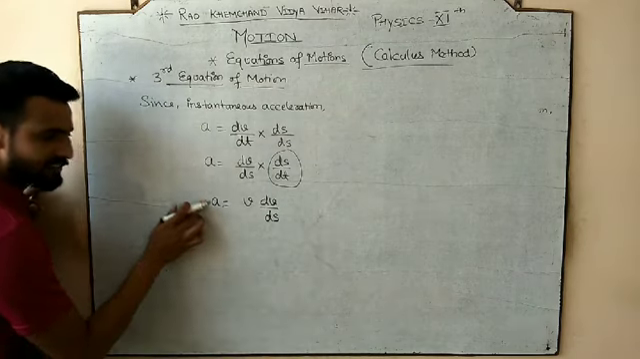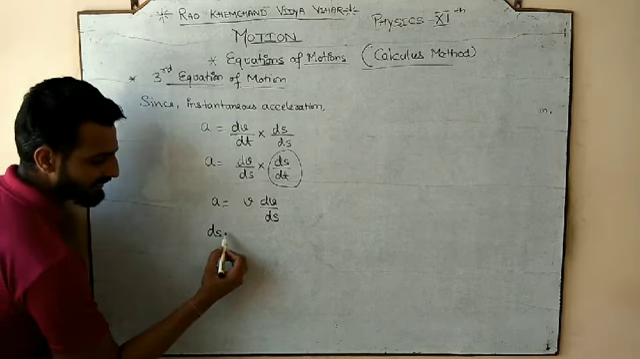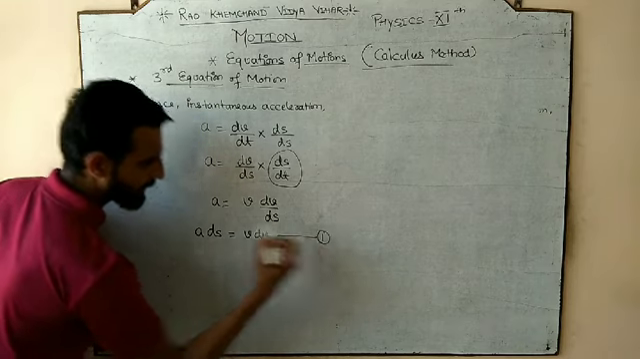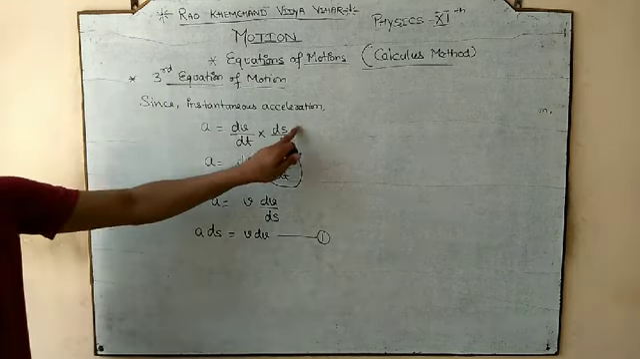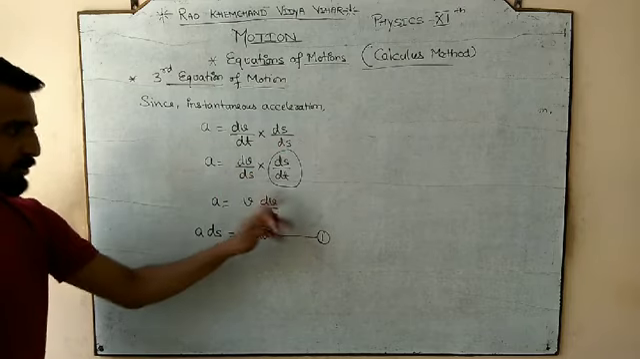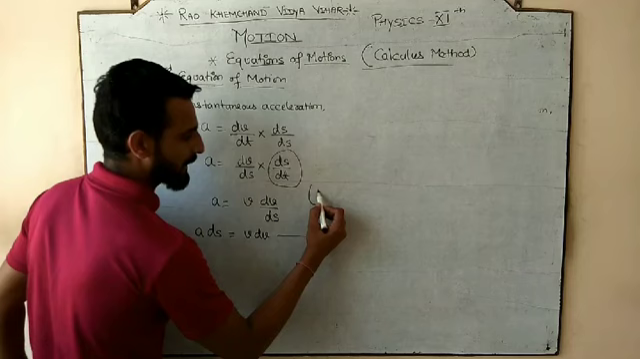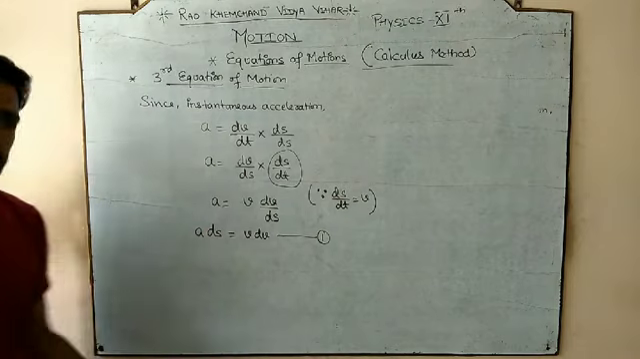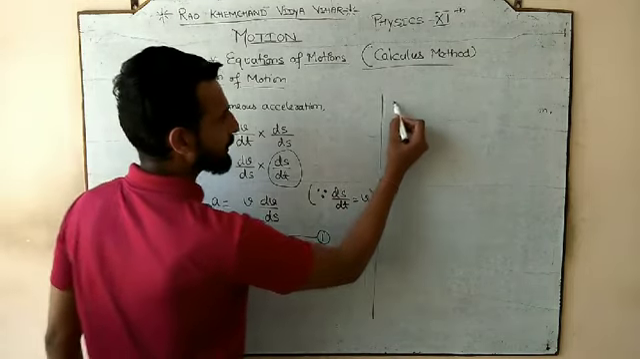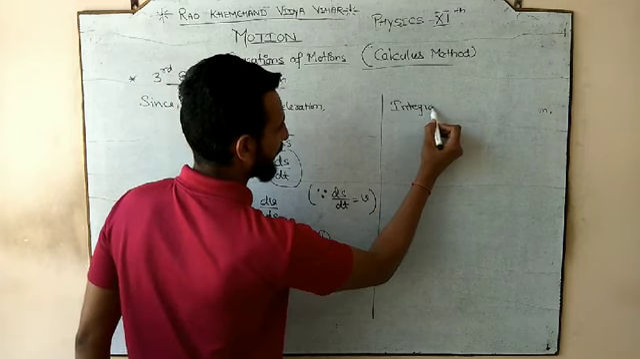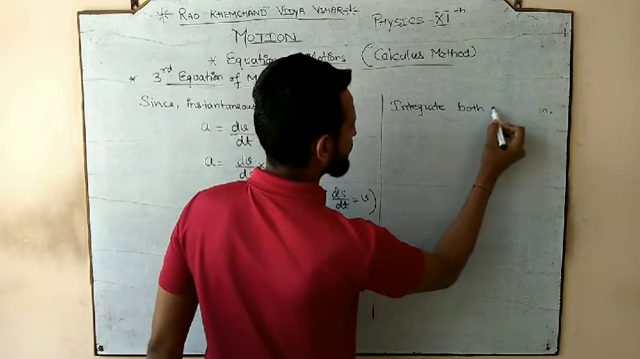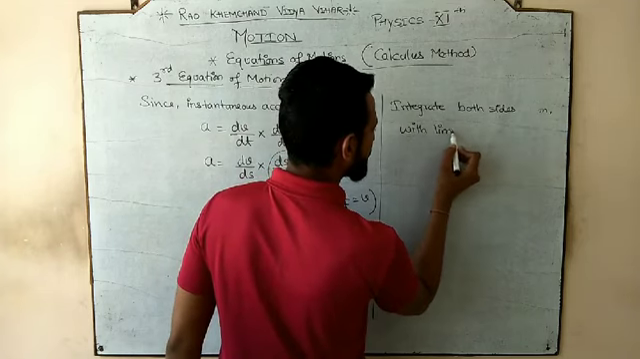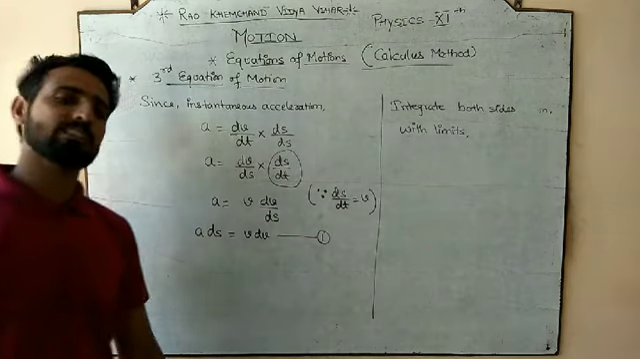And now replace this ds on the left hand side. So what would be, ds into a, or you can say a ds is equal to v dv. Am I clear with the first form? We multiplied and divided with ds, then replaced the position, meaning moved things around a bit, but since we all know that ds by dt is equal to instantaneous velocity. Now what we are going to do, we are going to integrate both sides with limits.